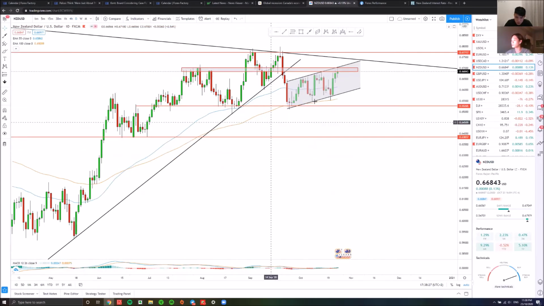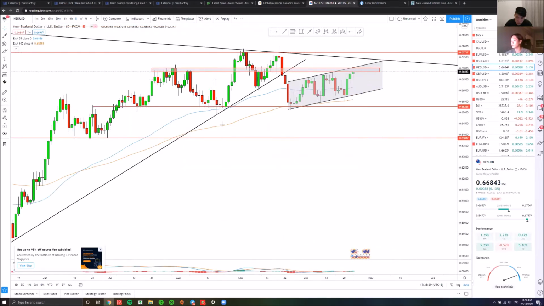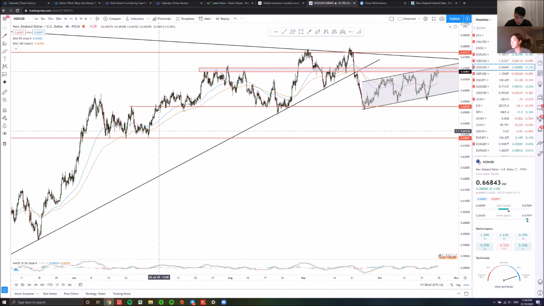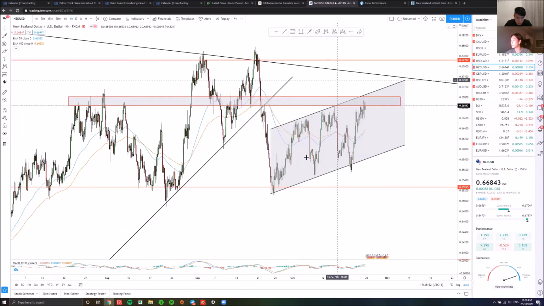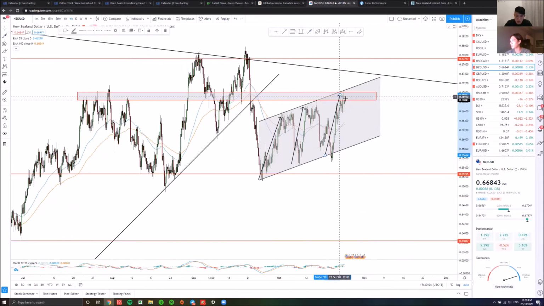Kiwi dollar, just a quick recap. After forming a double top in early September, it broke out of this trend line that started in March, so it's about 7 months. And as you can see, after price broke out of the trend line, it got supported here at this level, which is a level that got resisted and supported multiple times previously. It hasn't really been forming a strong uptrend, but rather more of a retracement channel. So we can see as of now, price has tested the top of this channel 3 times, and is now currently trading within this supply zone.